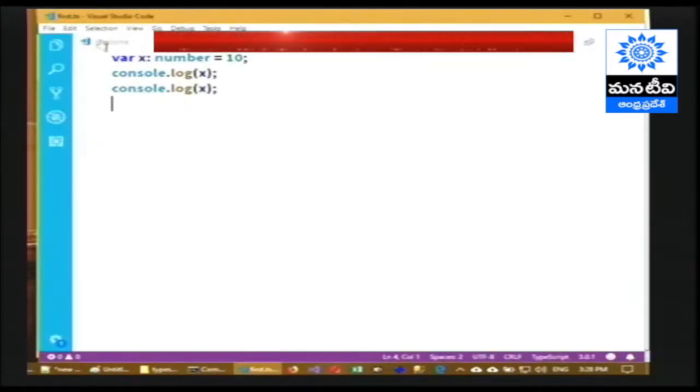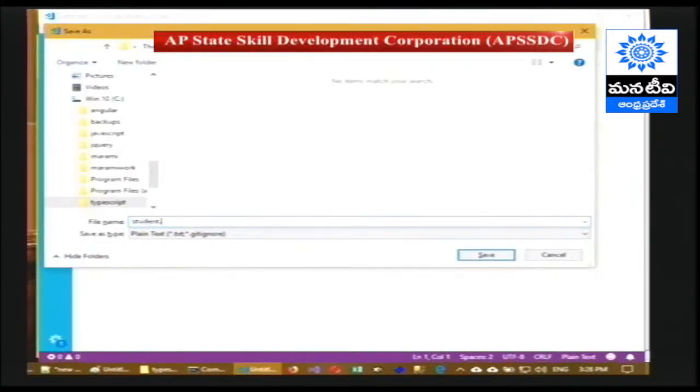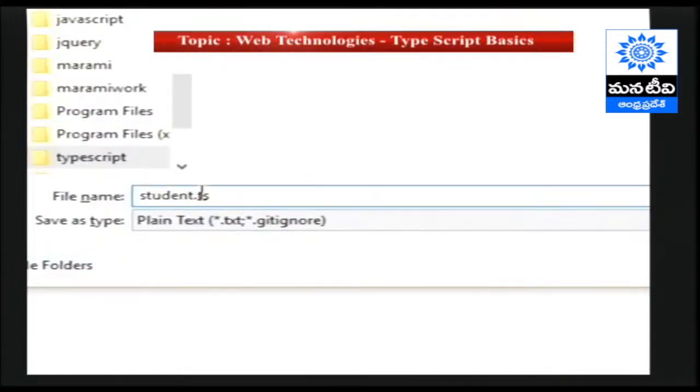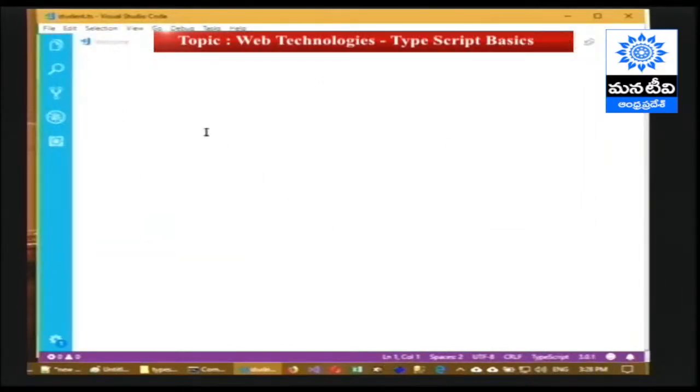So let's create a new file. I'm going to give the file name as student.ts. You have to explicitly provide a .ts file extension, and we have to save it in the TypeScript folder. And in this, I'm going to create a class called student.